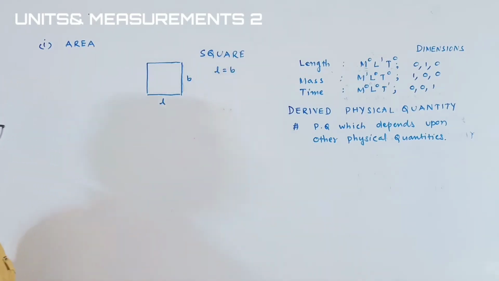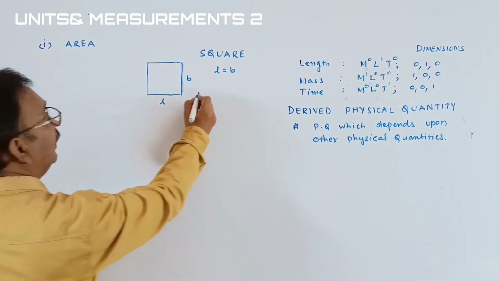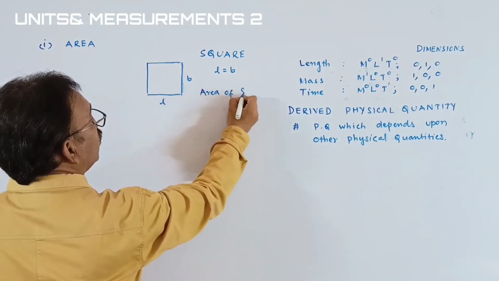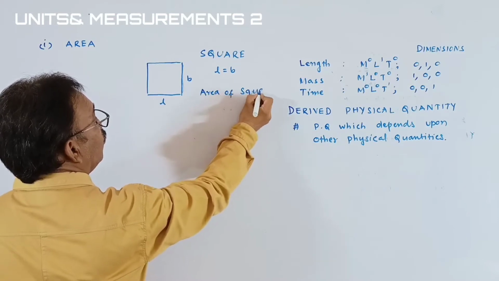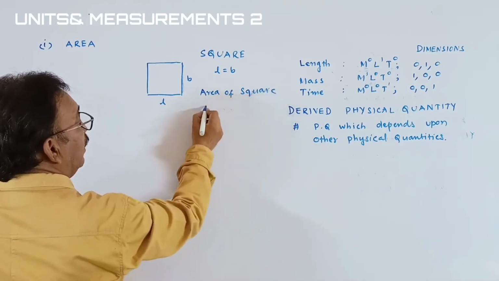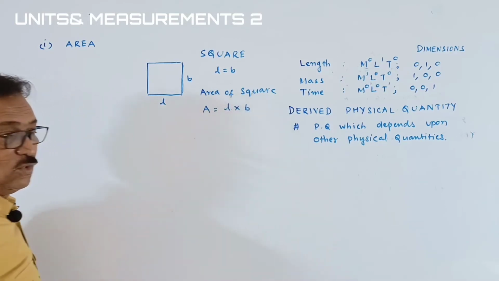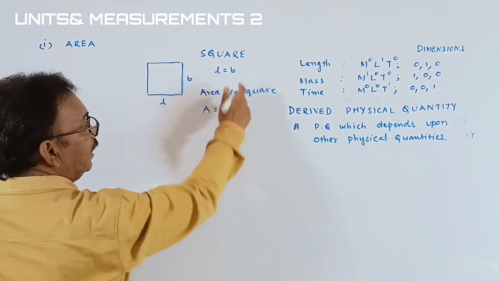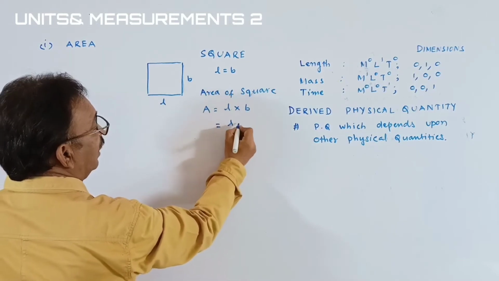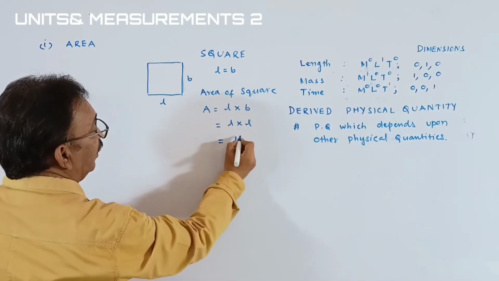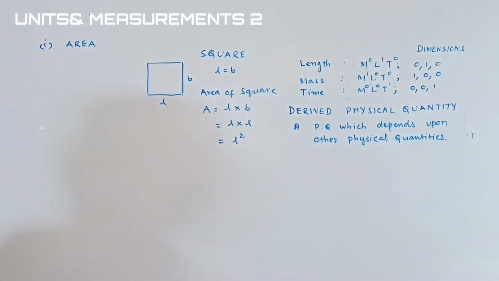Is it? And we can write the area of square, A is equal to length into breadth. Okay, students. Here I said length is equal to breadth. Then it can be written as L into L. That is L square.